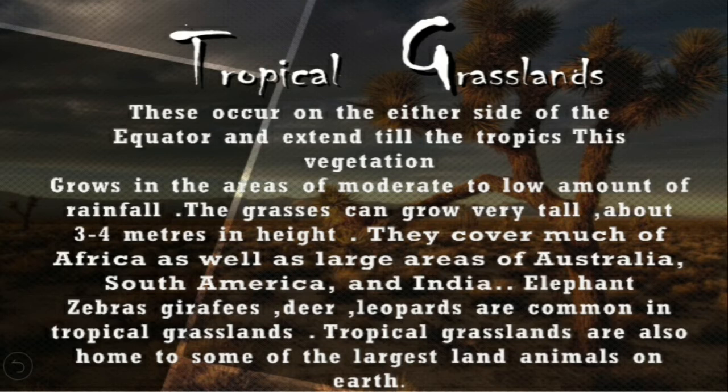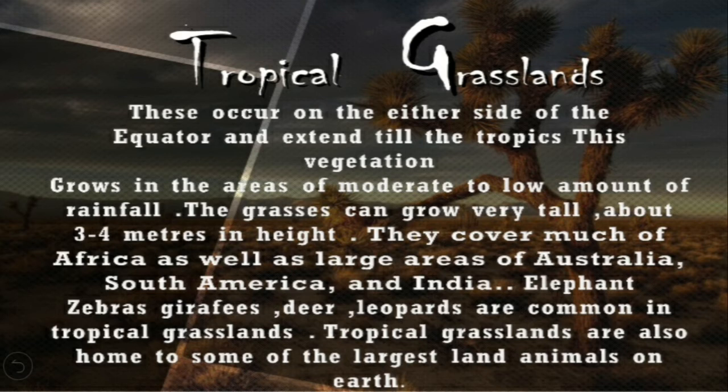These occur on either side of the equator and extend till the tropics. And children, this vegetation grows in the areas of moderate to low amount of rainfall. And these grasslands, they are very tall, about 3 to 4 meters in height, and they cover much of Africa as well as large areas of Australia, South America and also India.